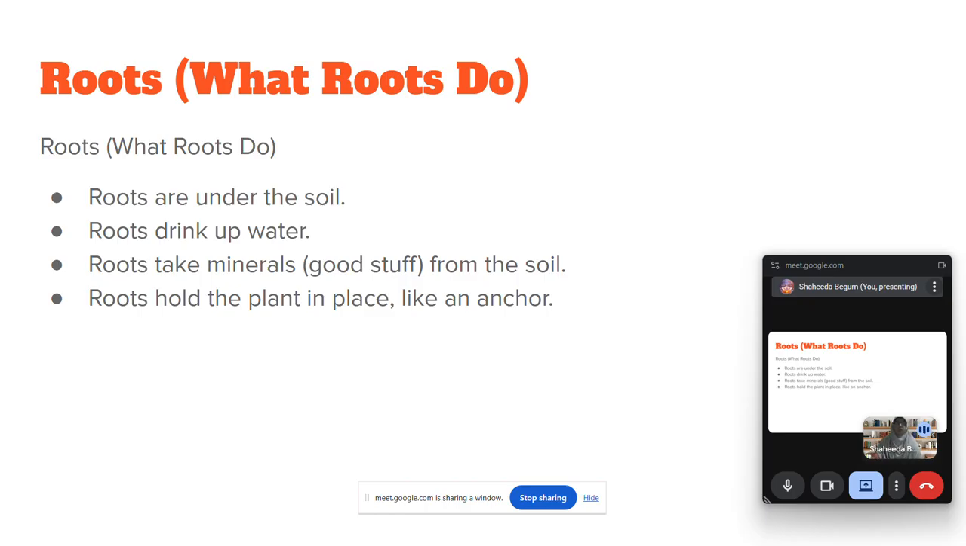Roots. What do the roots do? Roots are under the soil. They take the water. They drink the water. They absorb water and nutrients from the soil, and they transport them to the stem. What is the importance of the roots? They fix the plant firmly in the soil and they take water and nutrients from the soil. You have to remember this about the roots.